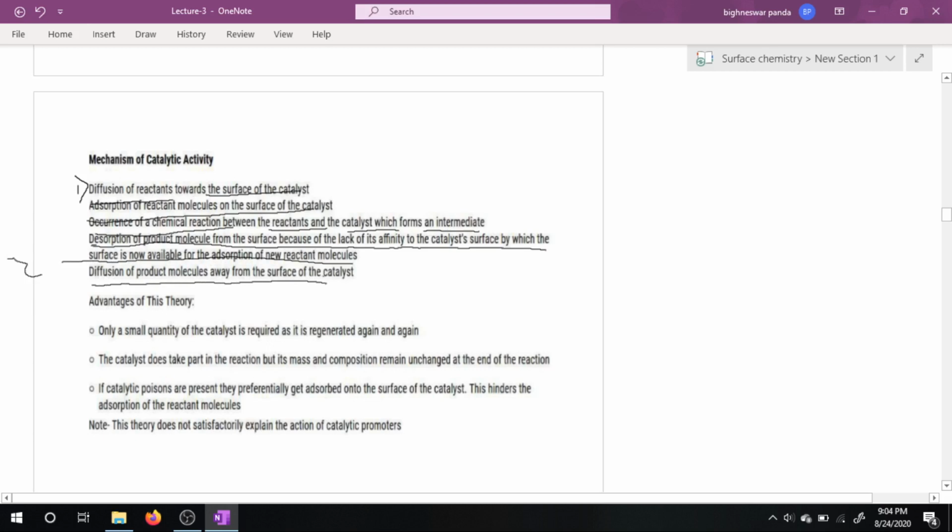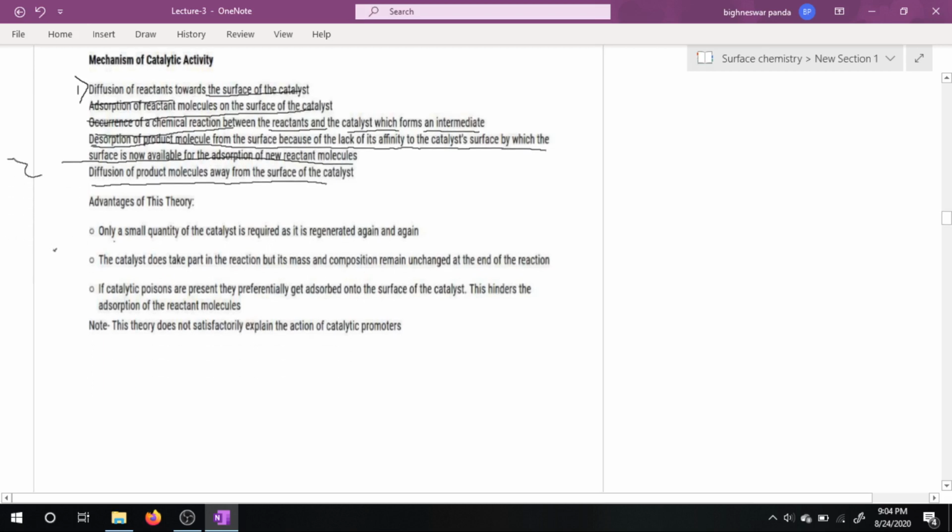And what are the advantages of this theory? Only a small quantity of catalyst is required as it is regenerated again and again. The catalyst does not take part in the reaction, but its mass and composition remain unchanged at the end of the reaction. If catalytic poisons are present, they preferentially get adsorbed onto the surface of catalyst.